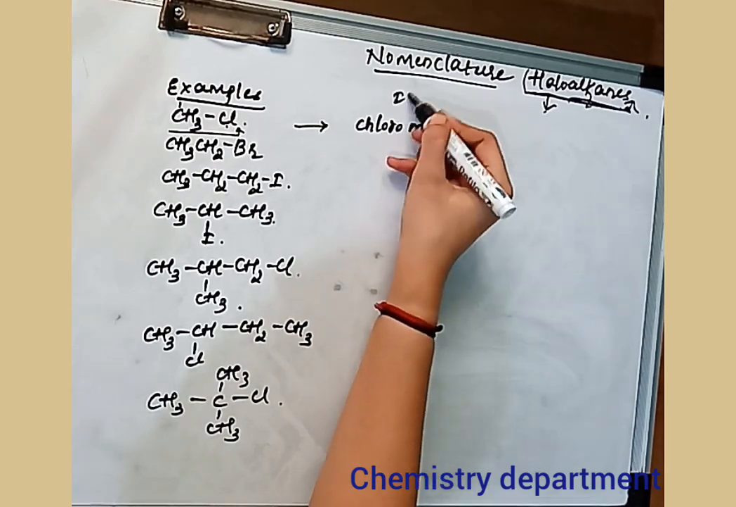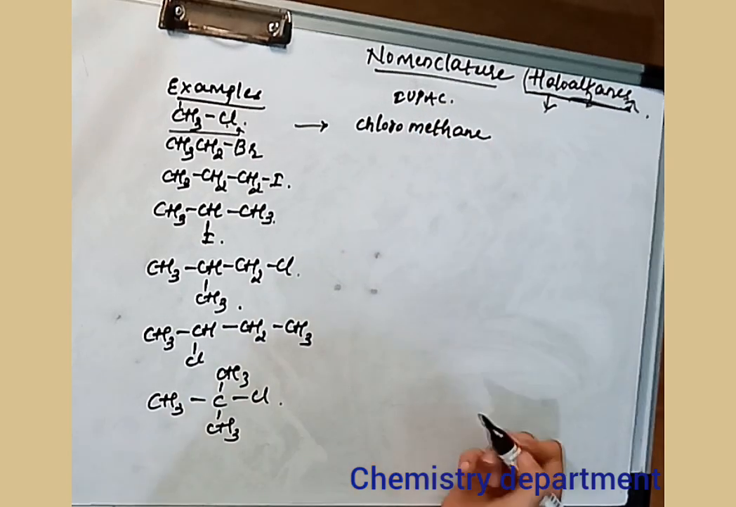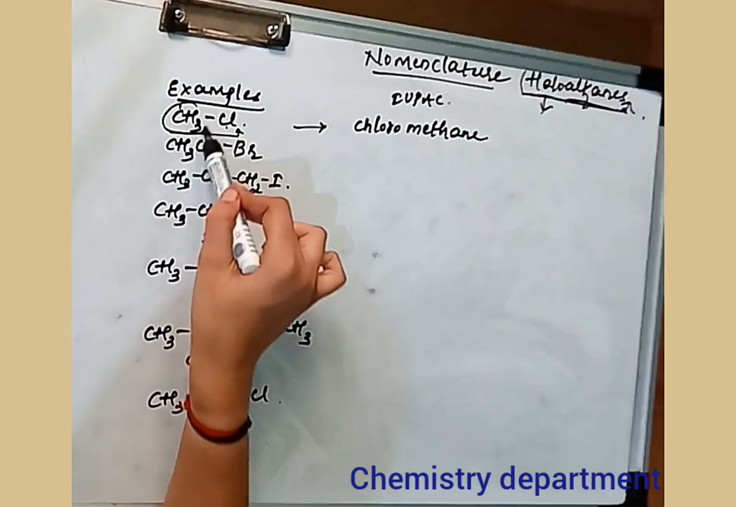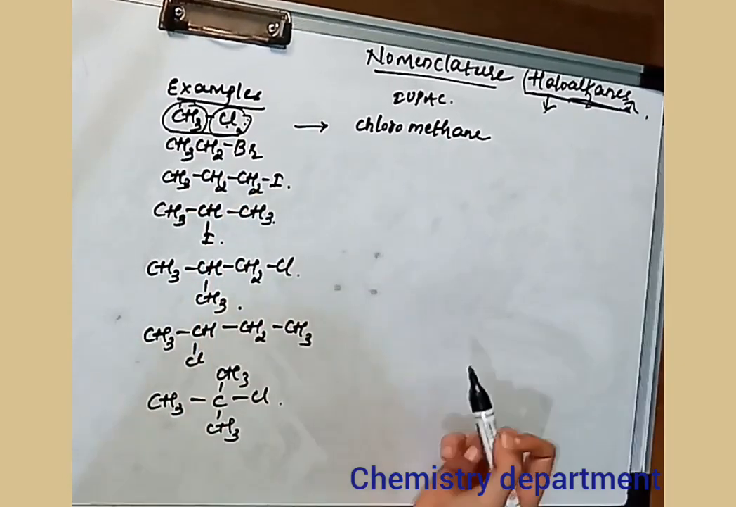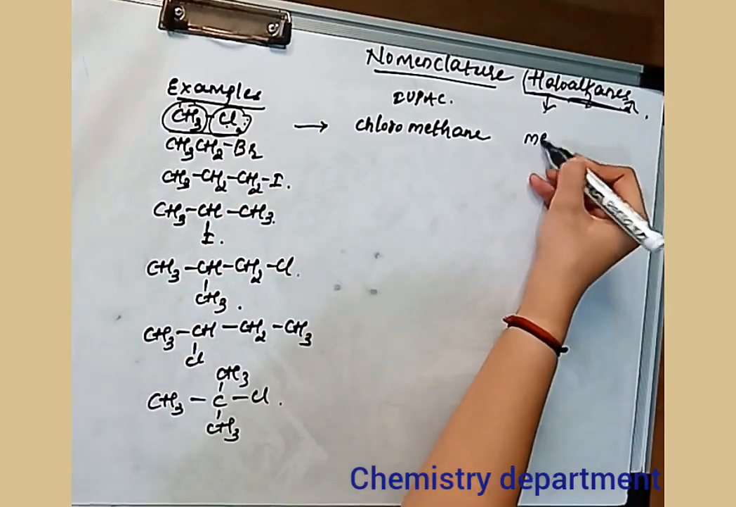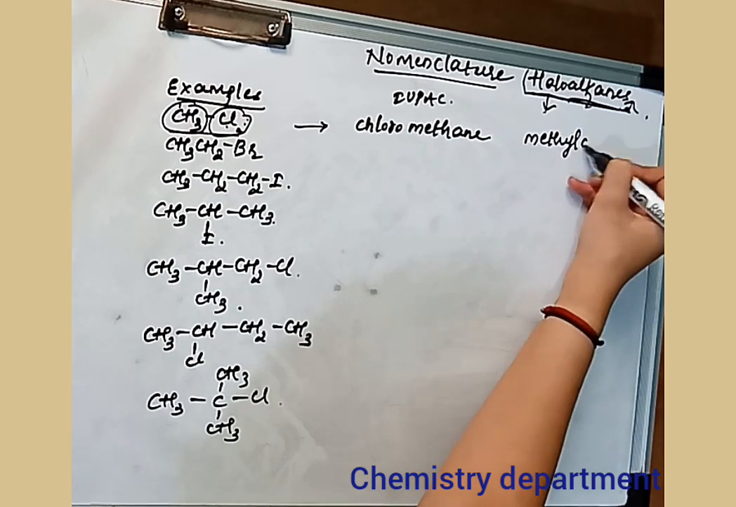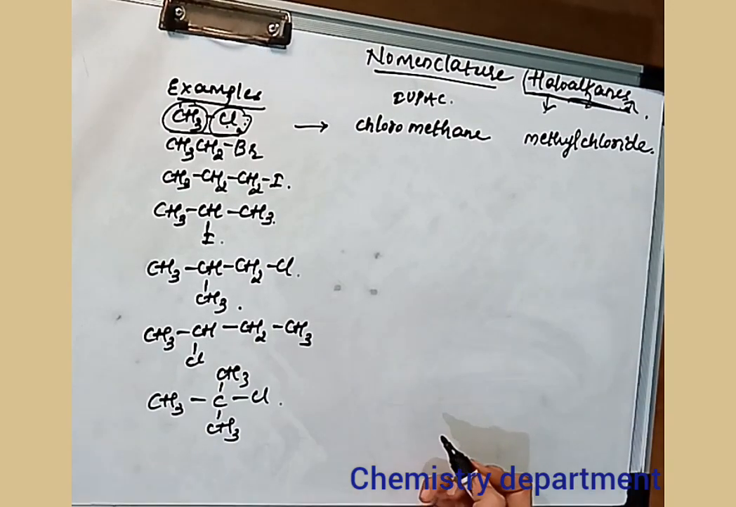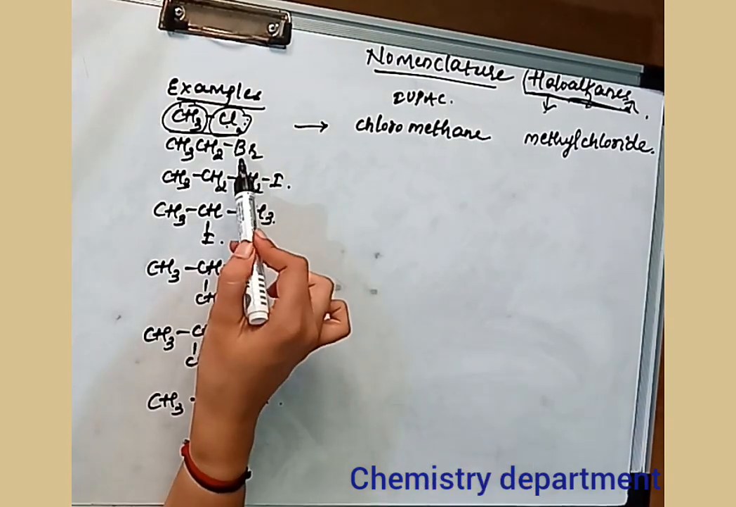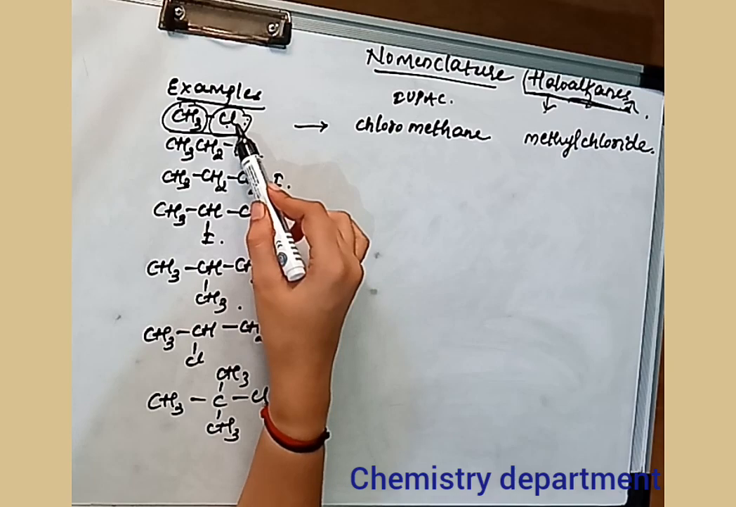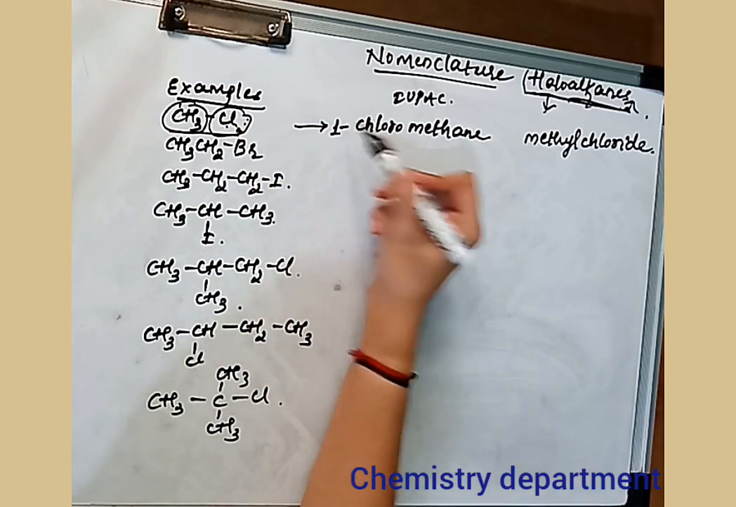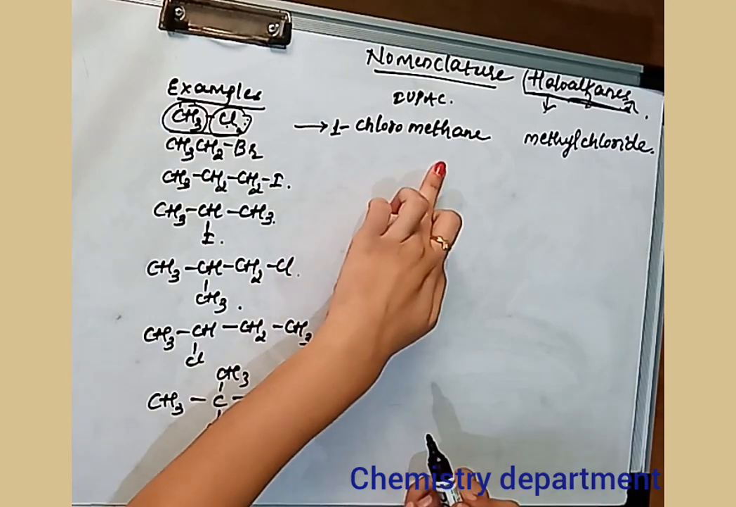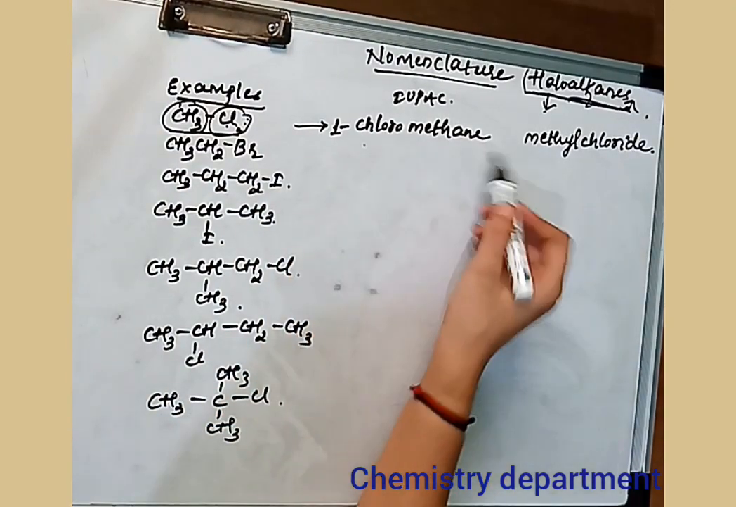This is IUPAC nomenclature. The common name of this compound will be, you have to just write the alkyl chain and then halogen. That is, the common name of this will be methyl chloride. Okay. Next, the second example you can see here, or you can specifically mention the position of this Cl as well. Since there is only one carbon, even if you write 1-chloromethane, it is also right, or chloromethane is also right.